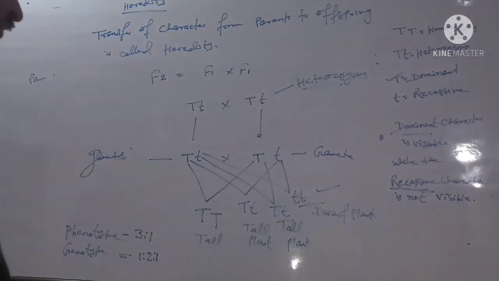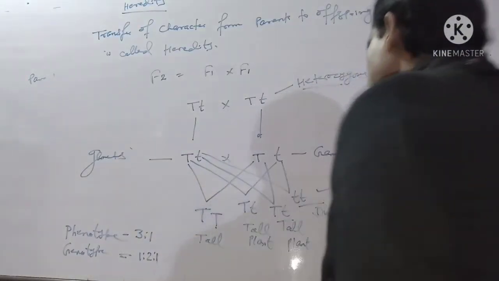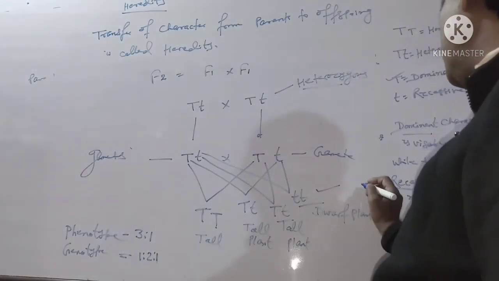In this way, we find that the dwarfness character is visible in F2 generation. That is called F2 generation.